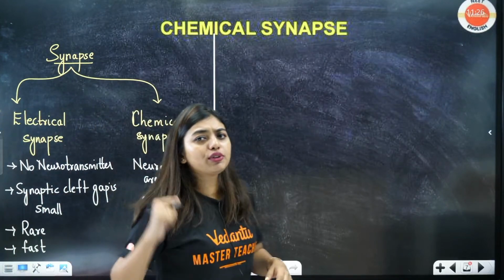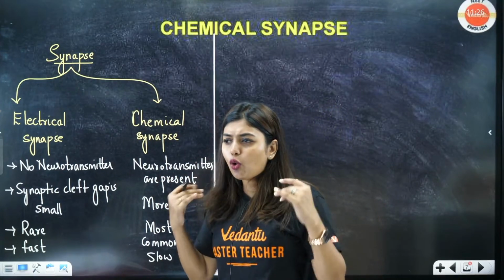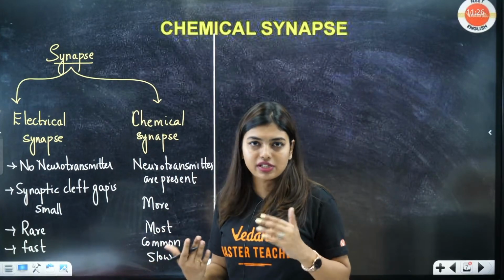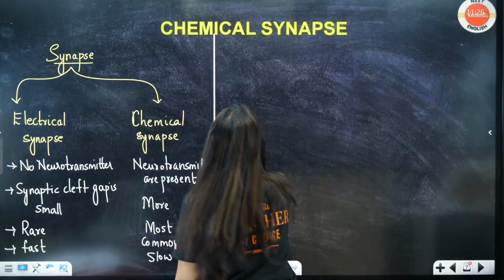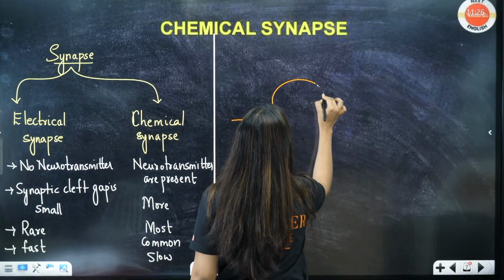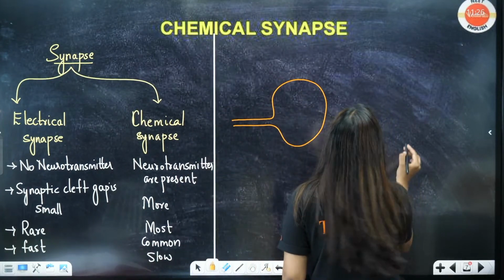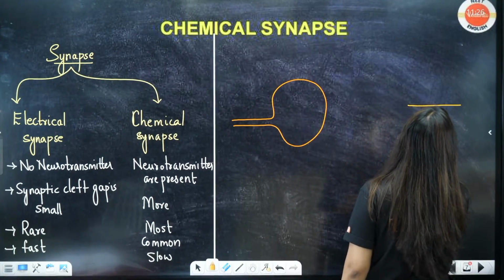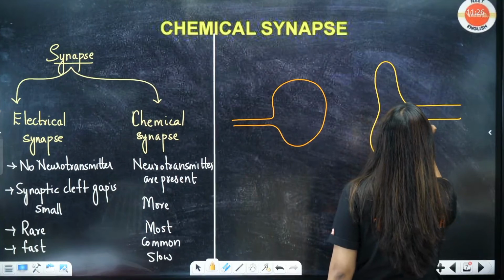Now all of you can have a question. Ma'am, how do these neurotransmitters exactly open and when will they be released? For that question, we have to draw the structure again. I am drawing a very simple structure. No time to draw a very enlarged structure, but this will give you an understanding.